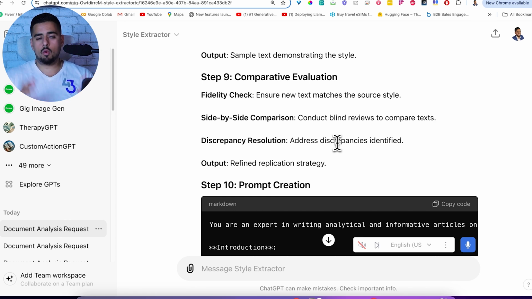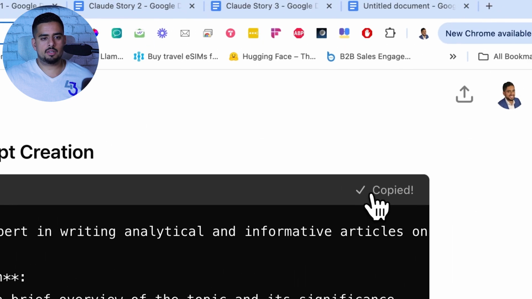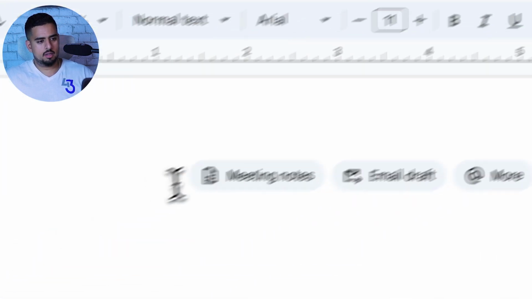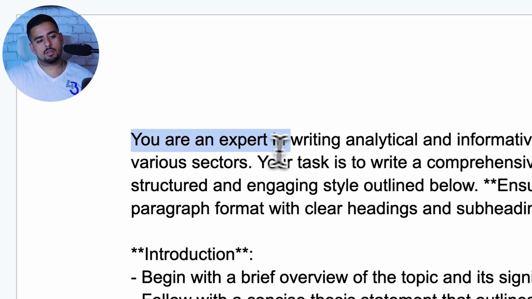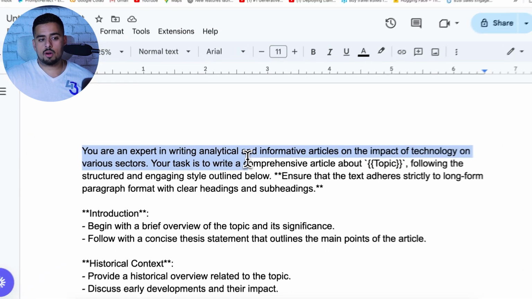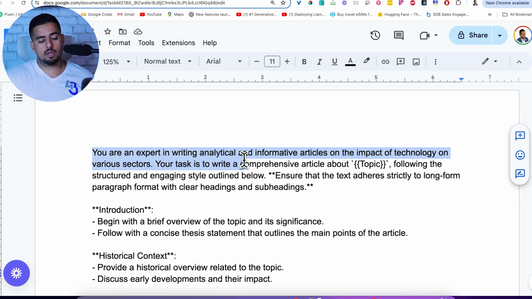And this is pretty much a warm-up to the prompt that's going to be put together using our meta prompting instruction and the prompt, which we'll get to right now. So we'll just copy this prompt here and put it into a brand new document, just to better take a look at it. And if we take a look here, it says you are an expert in writing analytical and informative articles on the impact of technology on various sectors. Your task is to write a comprehensive article about topic, a variable, that we're going to denote at the very end of the actual prompt, following the structured and engaging style outlined below.